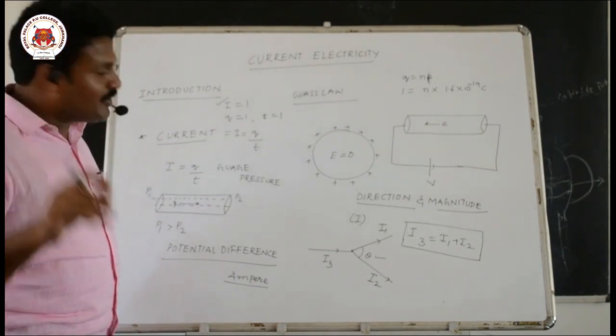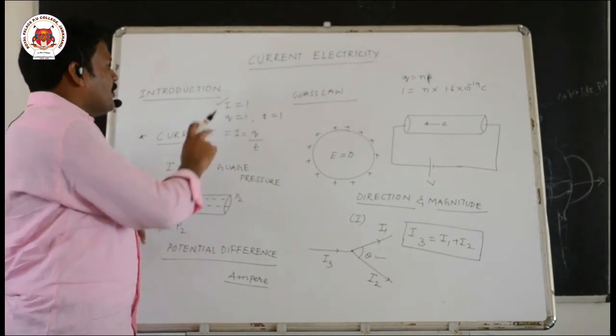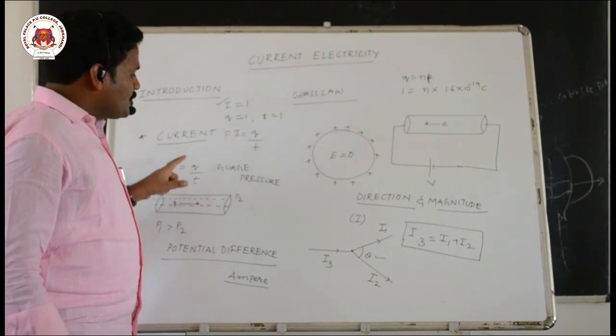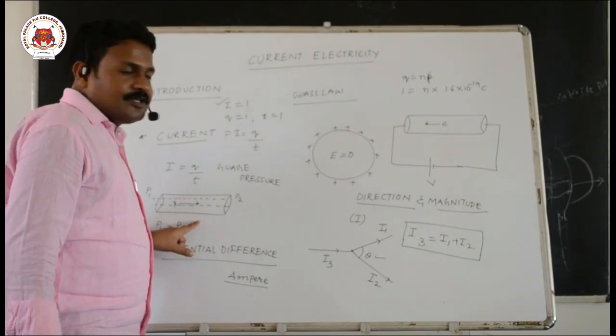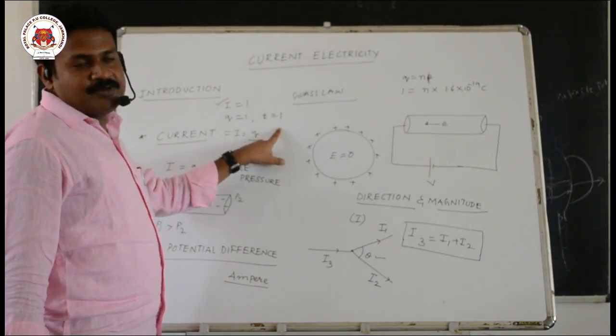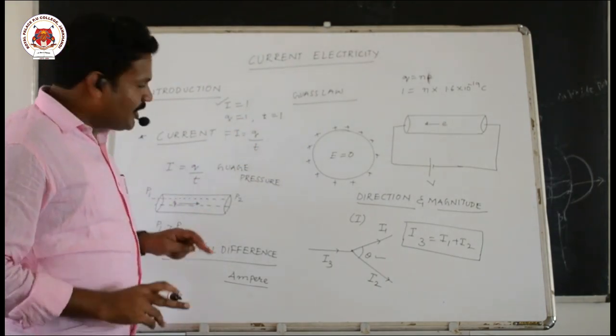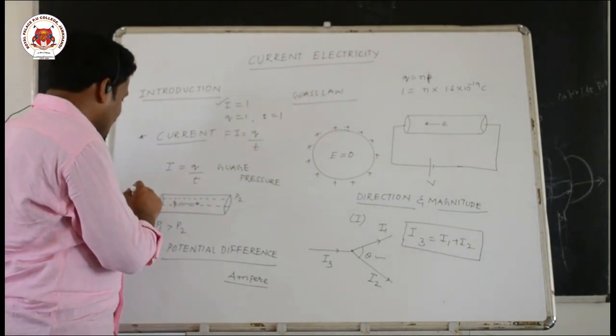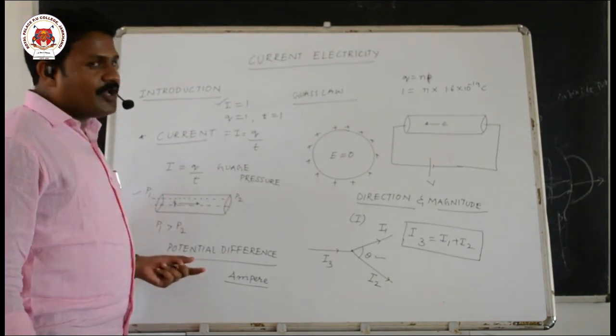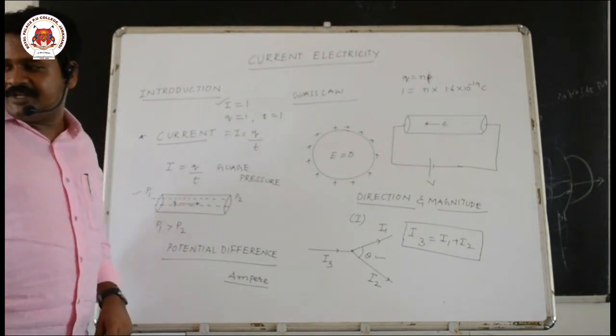Current is said to be 1 ampere when 1 coulomb of charge flows through the cross section of a conductor in 1 second. So if charge is flowing at the rate of 1 coulomb per 1 second, then we can tell that current is 1 ampere.